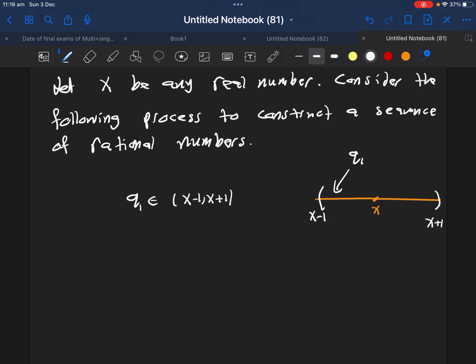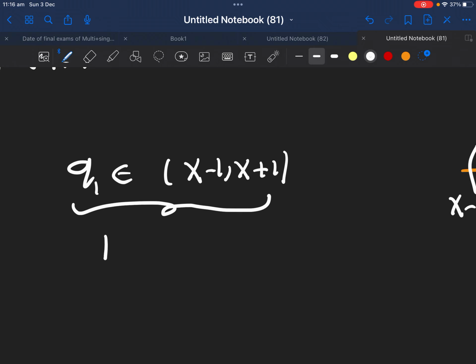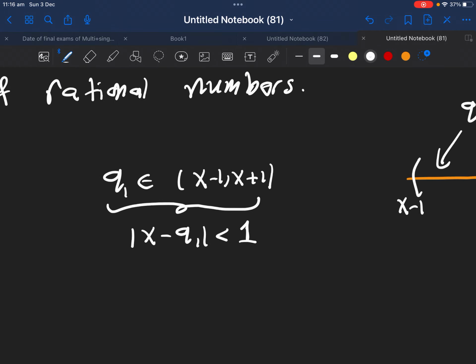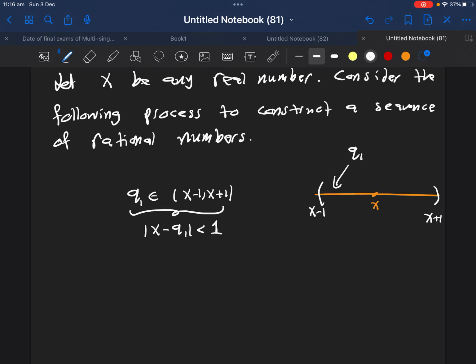Of course, this has a meaning. If we just focus on this one, this means the absolute value of x minus q1 will be less than 1. So q1 and x are at a distance less than 1, and this is the first step in my process. I will call it n equal to 1. So in step number 1, I will find q1.